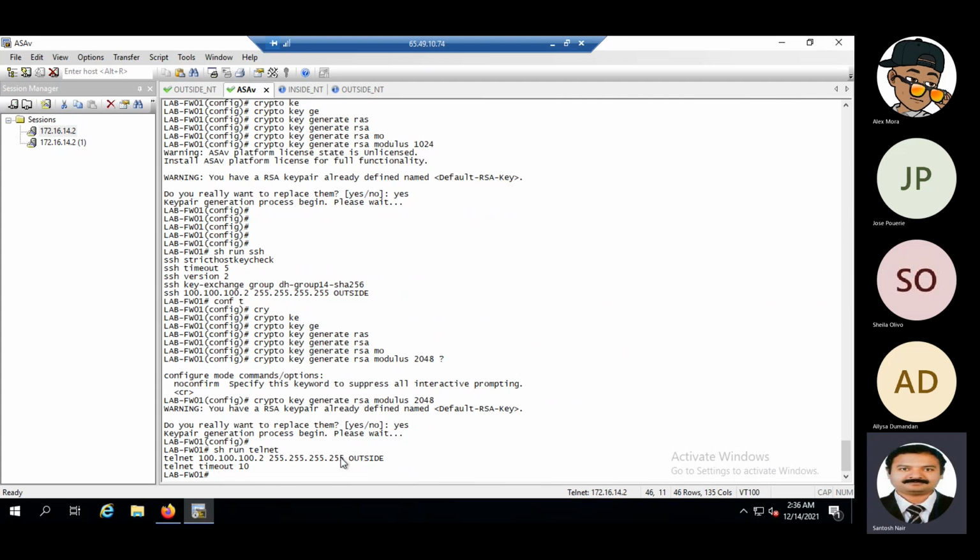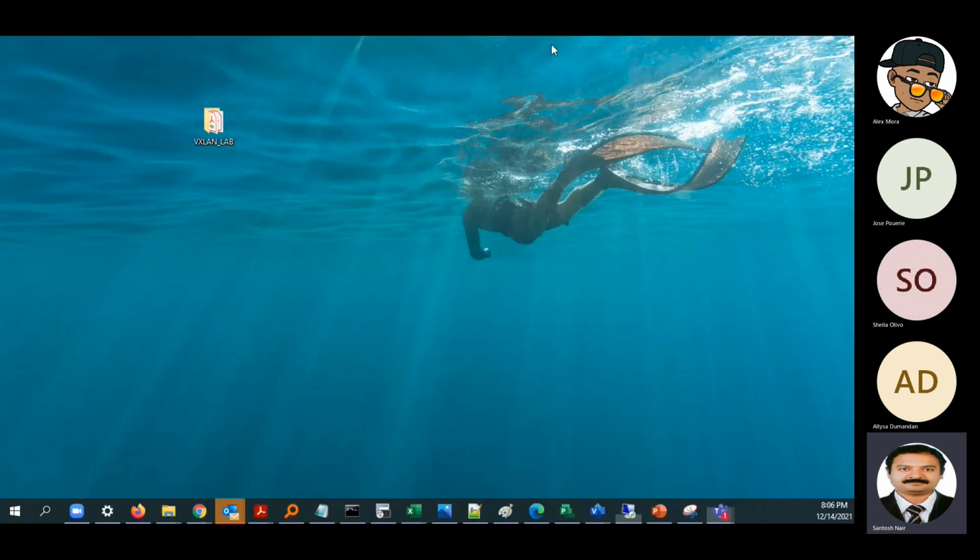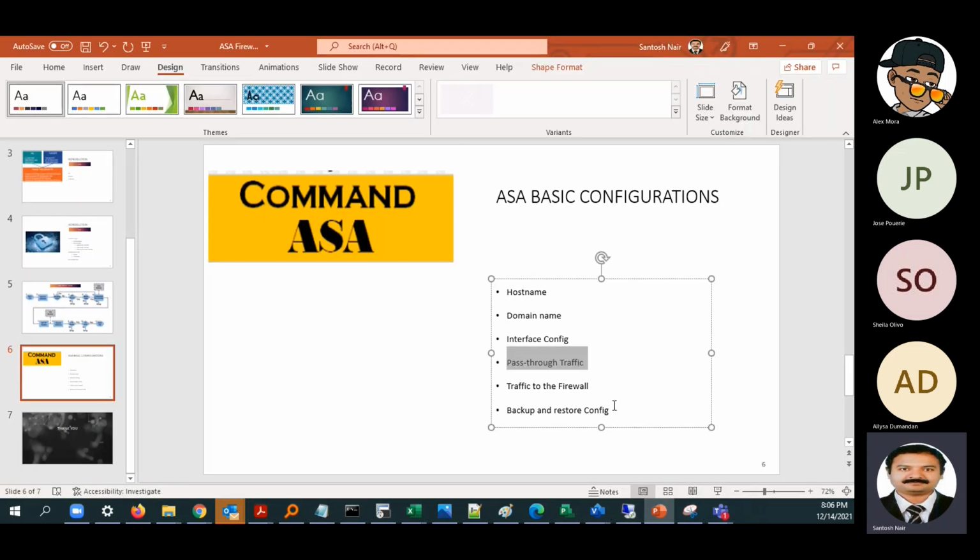Okay, so we'll continue from this tomorrow. I think we have already taken half an hour more, but our aim is to continue with this. What all things we have to cover? As of now we have covered pass through traffic. Tomorrow we will check on traffic to the firewall, both telnet and SSH as a backup. As well as we will go for the next one.